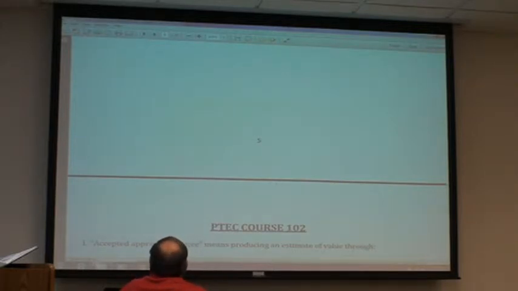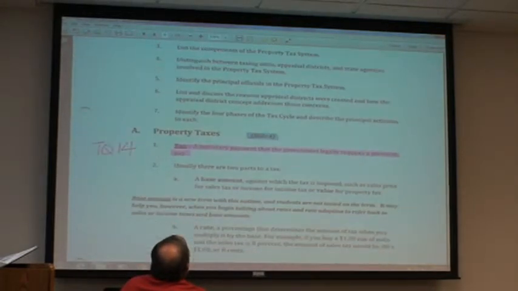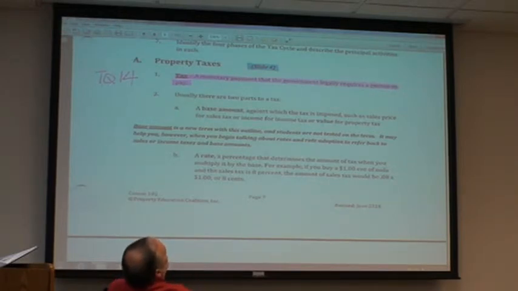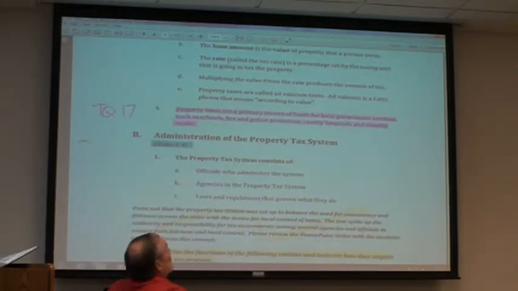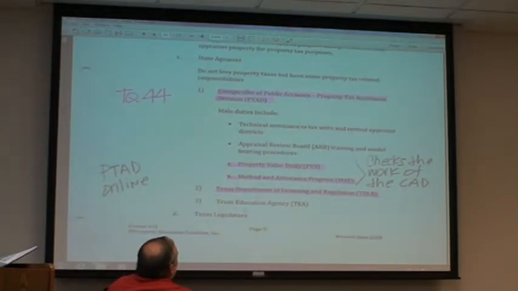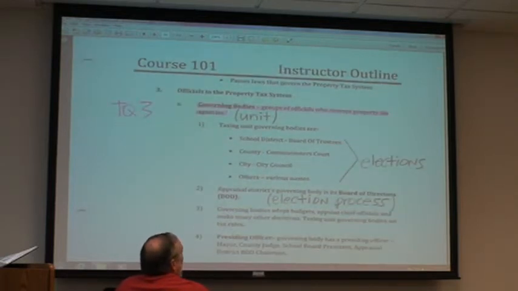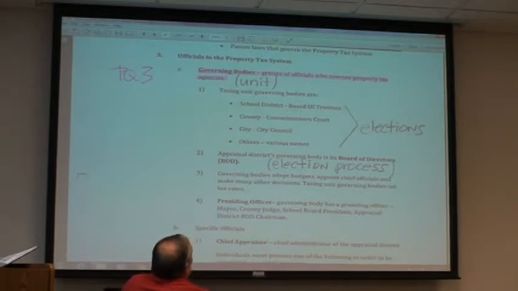So let's look at it. I'm going to do a quick snap back here just for grins and let you look at this. This is the 101, I think we did this the other day. Just remember a tax is a monetary payment that the government legally requires a person to pay. This would be a kind of a flash deal. What's the primary source of funds for local governments? It's property taxes. I'm just looking at the pink things here, kind of the high points. I talk about the controller and the value study, we already know that. We know about TDLR. We know about governing bodies. They have elections to be elected. The appraisal district board is elected by these governing bodies.